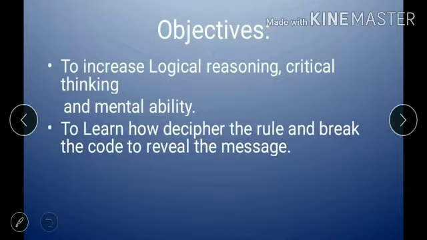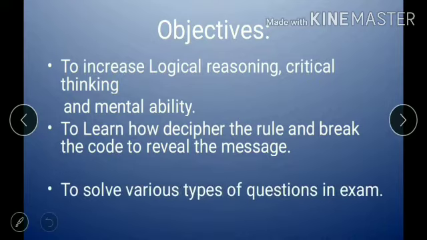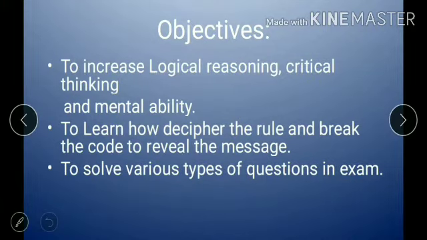The second objective is to learn how to decipher the rule and break the code to reveal the message. In the second objective, we have to actually understand the process by which that code is decoded, means decipher the code and find out the rule by which a message is encoded in another message. The third objective is to learn how to solve various types of questions in examinations.